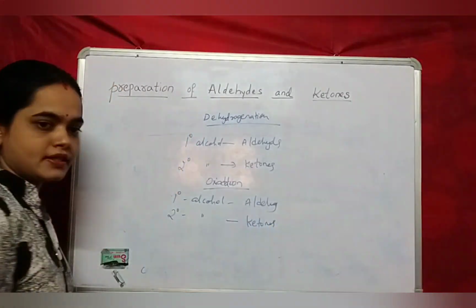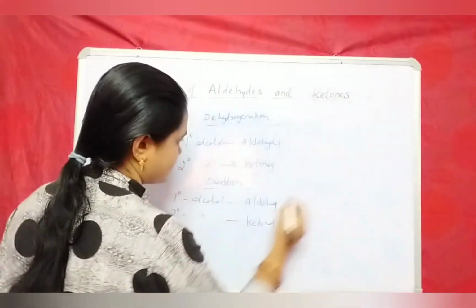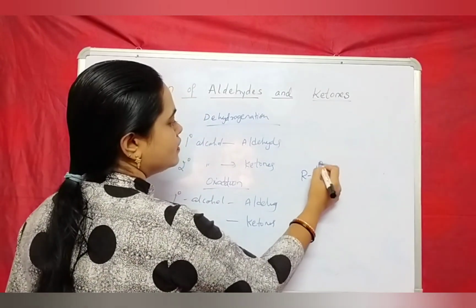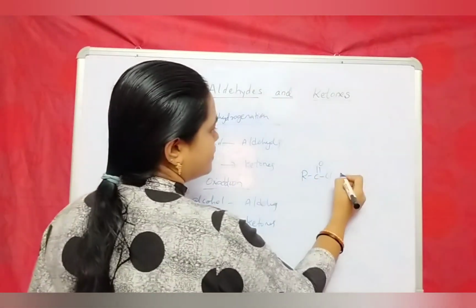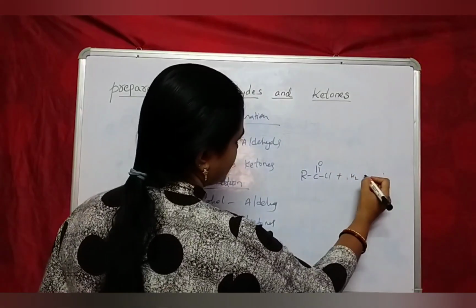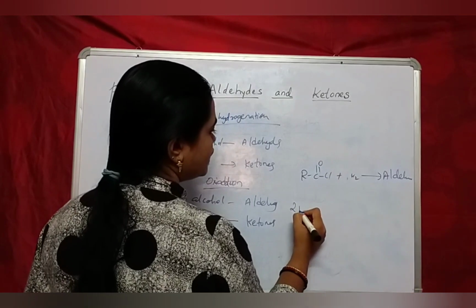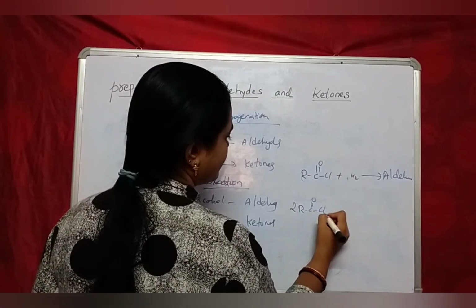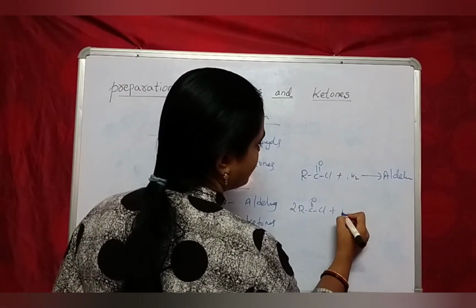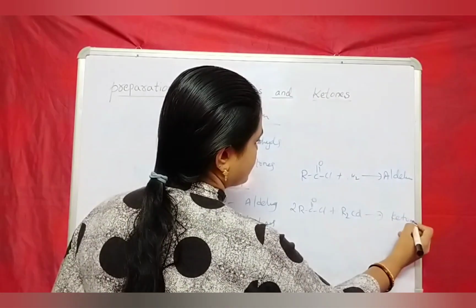In the same way, third is Rosenmund's reduction reaction, when acid chlorides with reduction form aldehydes, and 2 molecules of acid chloride with dialkyl cadmium form ketones.